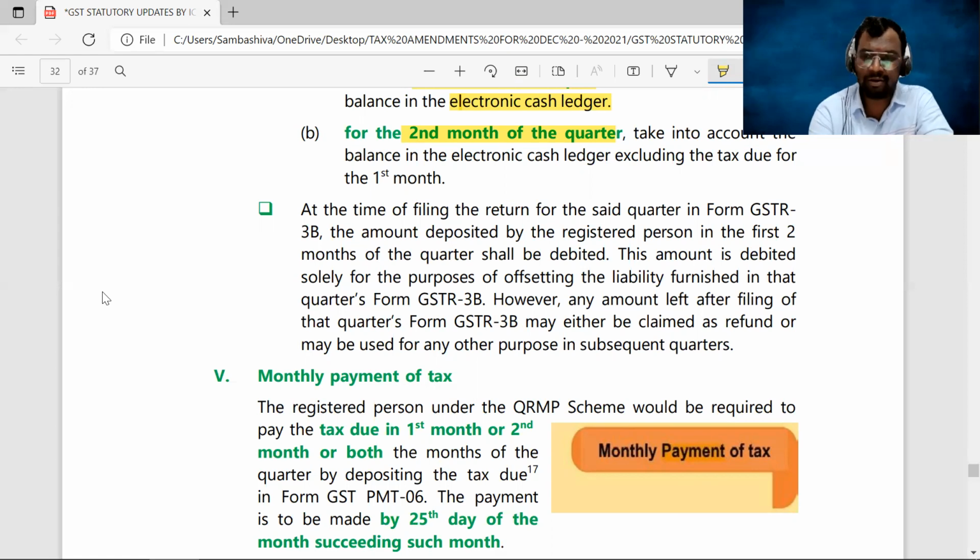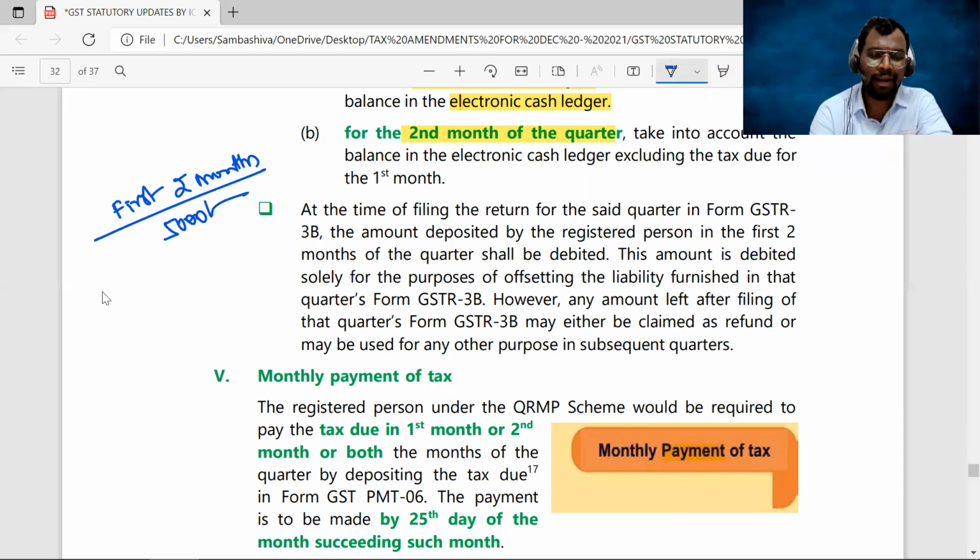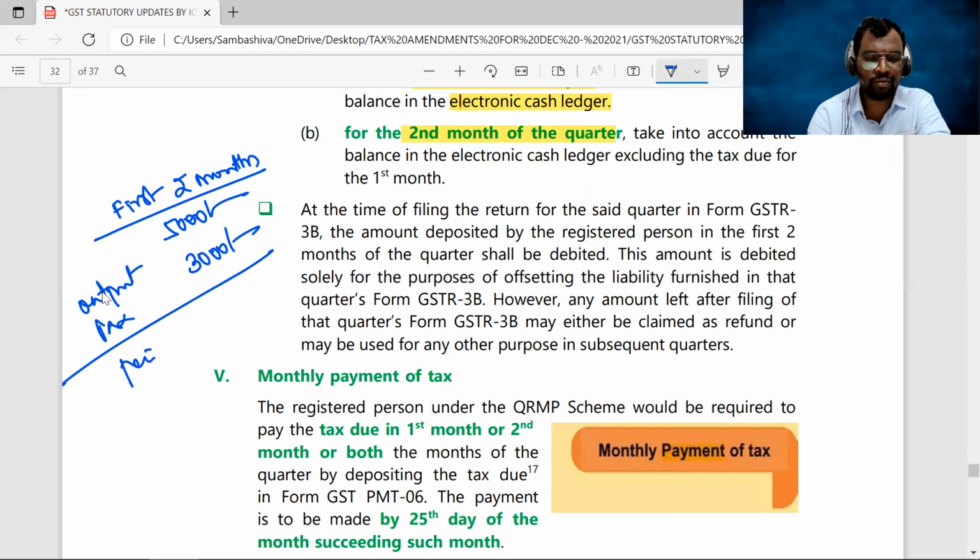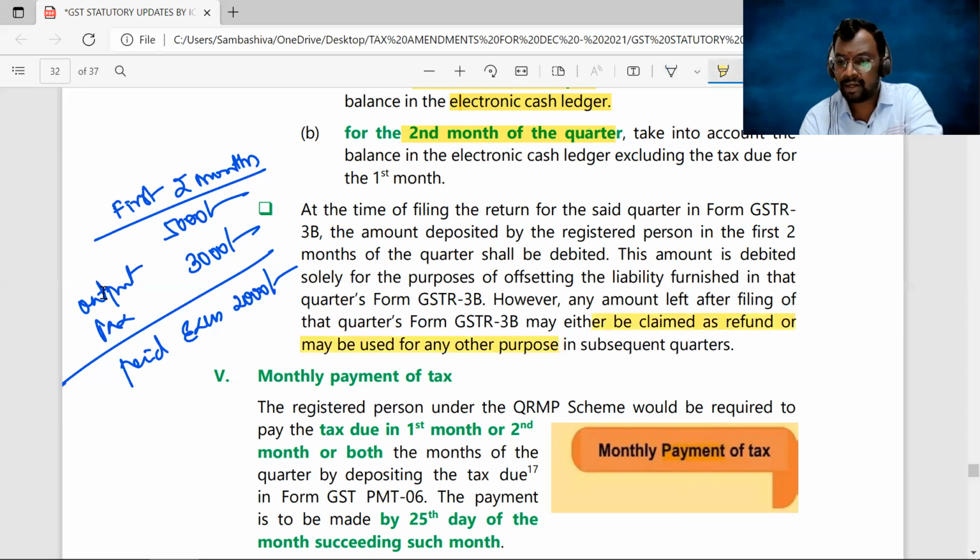I have paid 5,000 in the first 2 months, but my ultimate output tax liability at the end of the quarter is only 3,000, and I have paid in excess 2,000 rupees. Now, what about this excess amount of 2,000, sir? This 2,000 rupees, either you can claim as a refund or you can use it for subsequent quarters.